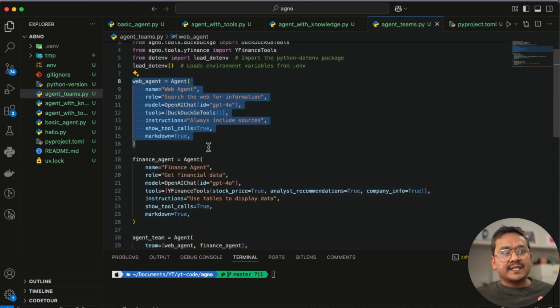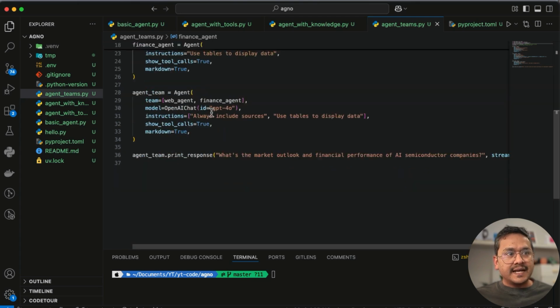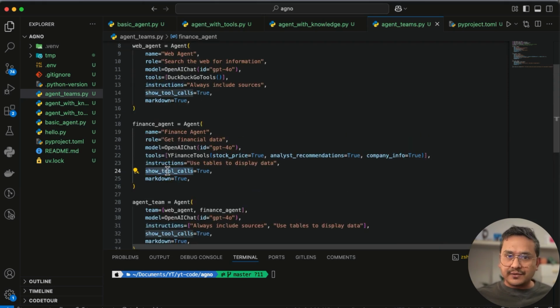Web agent. Now there is another agent called finance agent, which gets the financial data. All the parameters are the same, only the thing that we want is different, right? Finance agent role, get finance data, same model. And here you can see the tools being used is Y Finance tools, which we imported here, right? And then inside it we said stock price equals true, analyst recommendations equals true, company info equals true. We provide the additional parameters into it. We give the instructions, use tables to display the data. Show tool calls equals true, markdown equals true. That is normal as we went through before.